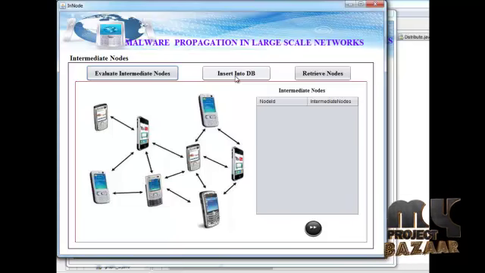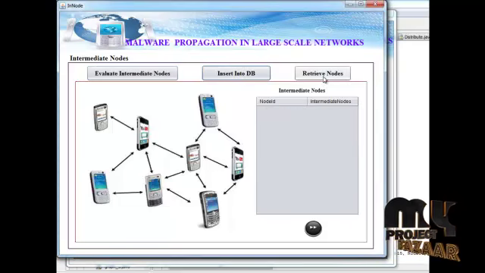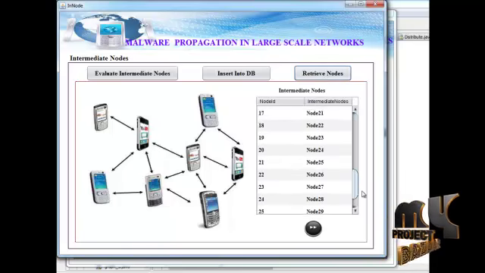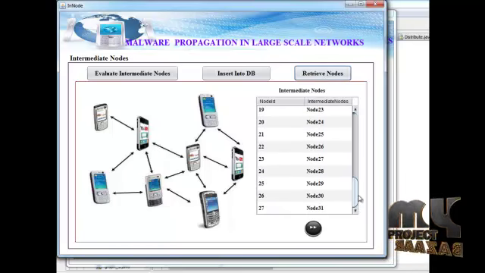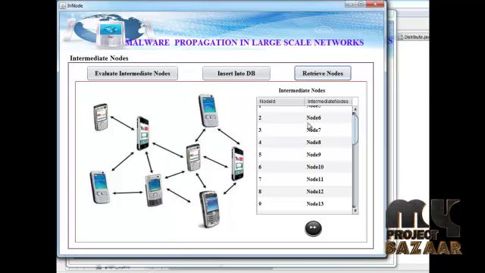Insert into the database. This information we need to store in the database, so click this insert into DB button. The node will be inserted. So the retrieved nodes are also displayed here. These are the retrieved nodes from the database.